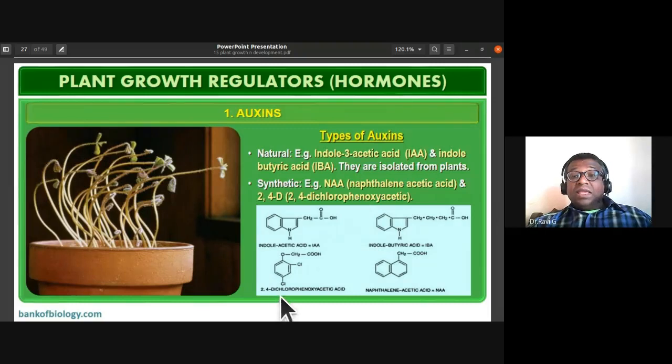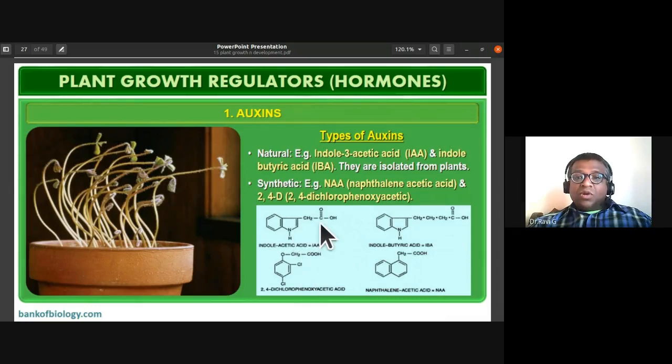Okay, so dichloro, as the name indicates, two chlorines are there, and you can notice this phenoxy structure. OH it will be, so the H is replaced by acetic acid, CH2COOH. So there are two chlorines, then they have this structure. It's very easy to identify this 2,4-dichlorophenoxyacetic acid. Naphthalene, they have a two benzene ring structure, and this CH2COOH. That is why it is naphthalene acetic acid.